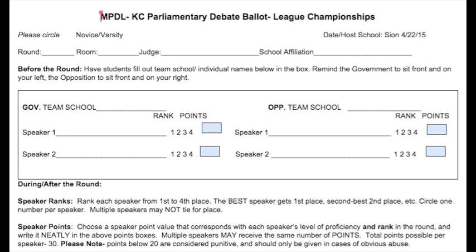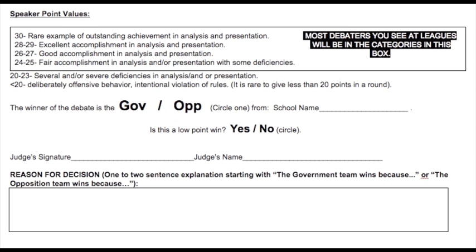When filling out the ballot, please be sure to fill out all lines and boxes on your ballot. Flow or take notes during each speech. Please include a sentence-long statement describing why you chose the winning team. Once ballots are completely filled out, take them back to the ballot-in table as soon as possible after the round.